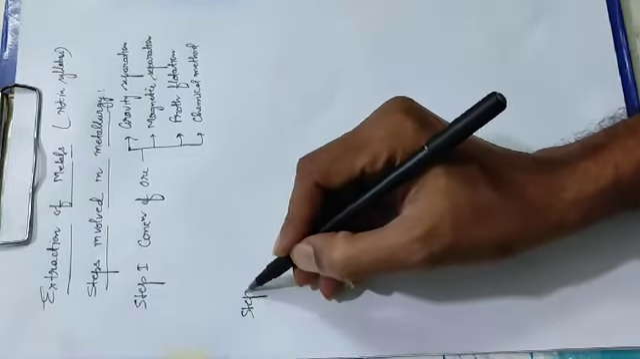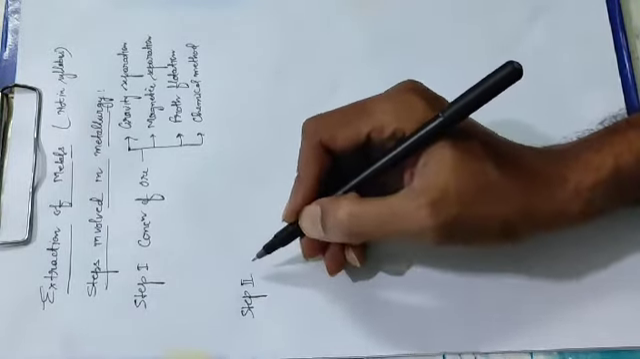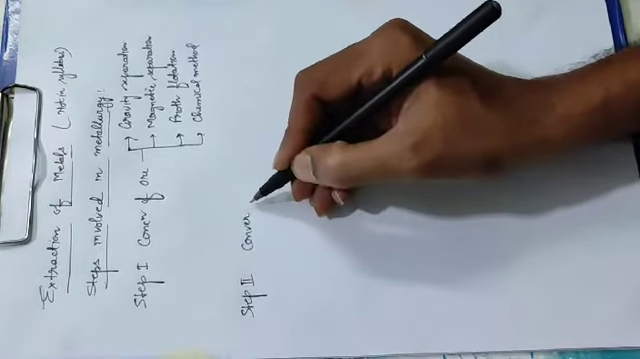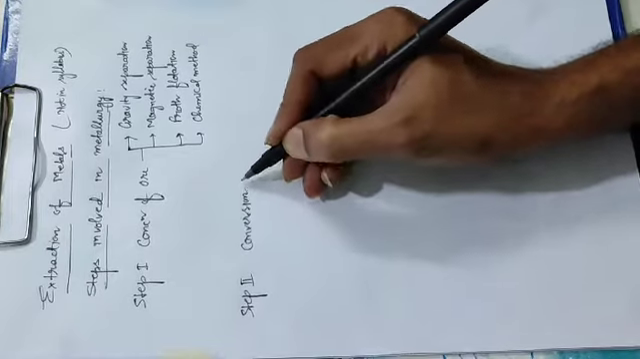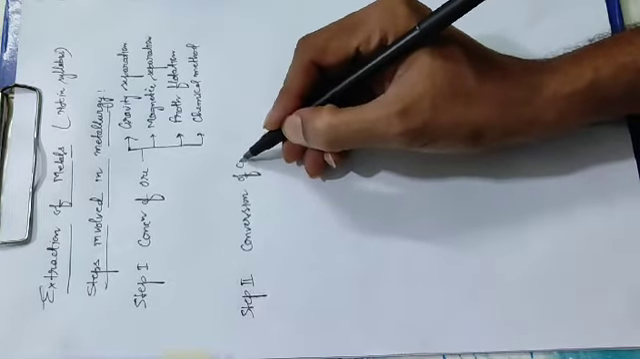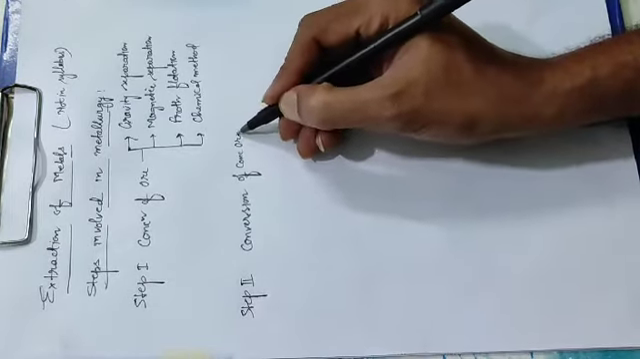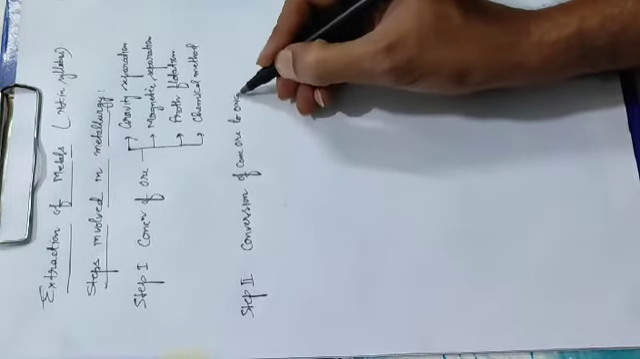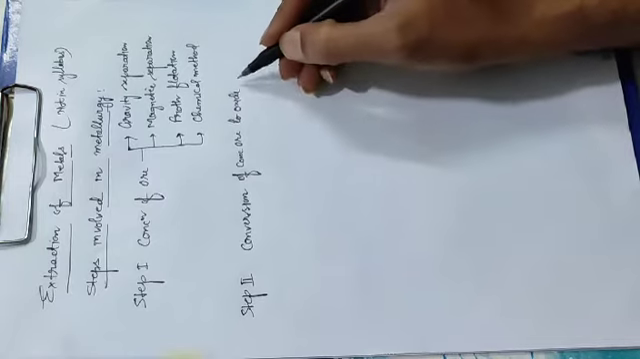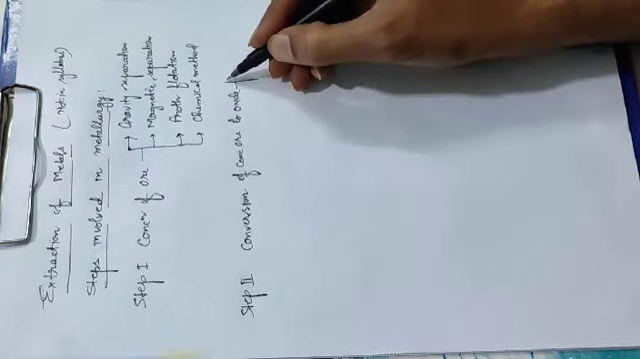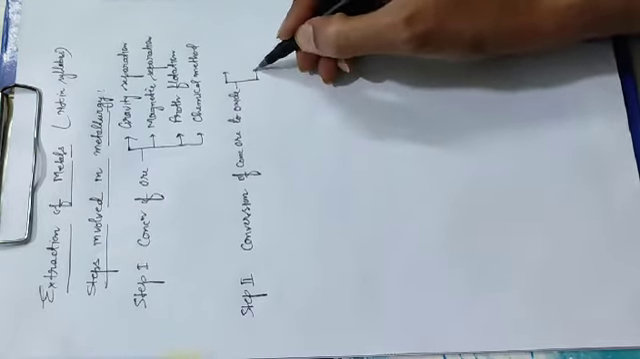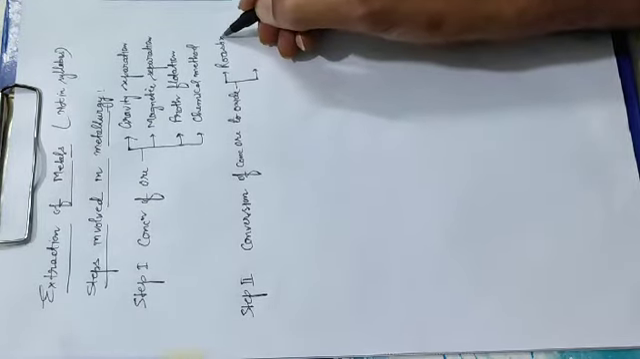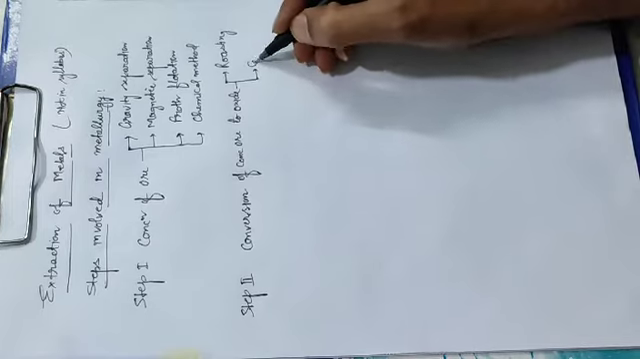Step 2. What is the second step? Conversion of concentrated ore to oxide. This is the second step. In the second step, 2 methods are given: roasting and calcination.